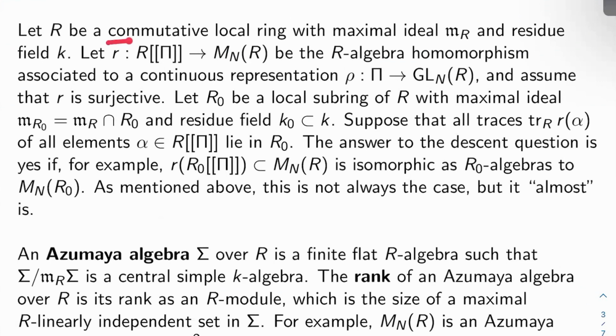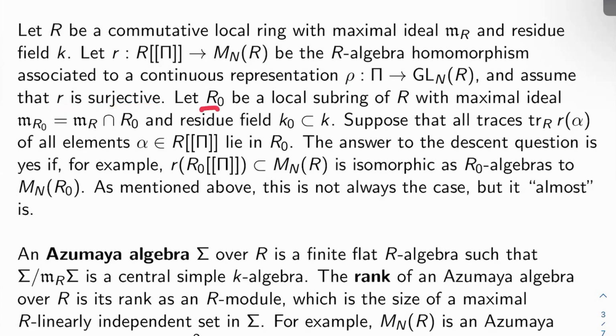Let R be a commutative local ring with maximal ideal m_R and residue field K. We'll let the map from the completed group ring R bracket pi to M_n of R be the R-algebra homomorphism associated to a given continuous representation rho from pi to GL_n of R. See the previous video. And we're going to assume that this map is surjective. Again, see the previous video for why.